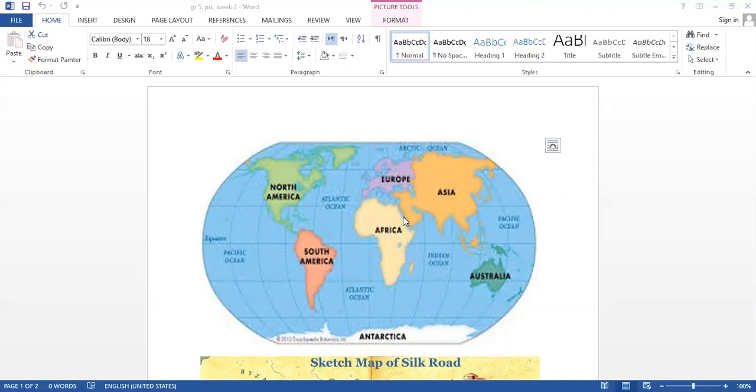Okay, so now before 1500 there were connections between the three continents: Asia, Africa, and Europe. And most people didn't know too much that the Americas existed. Okay, they didn't know anything about the Americas. Americas here means North America and South America.